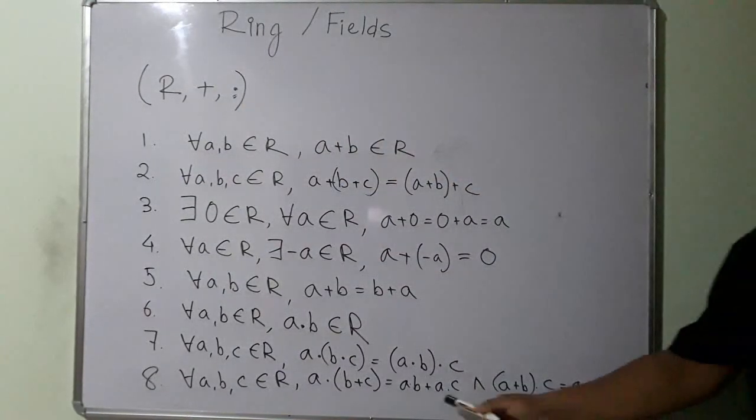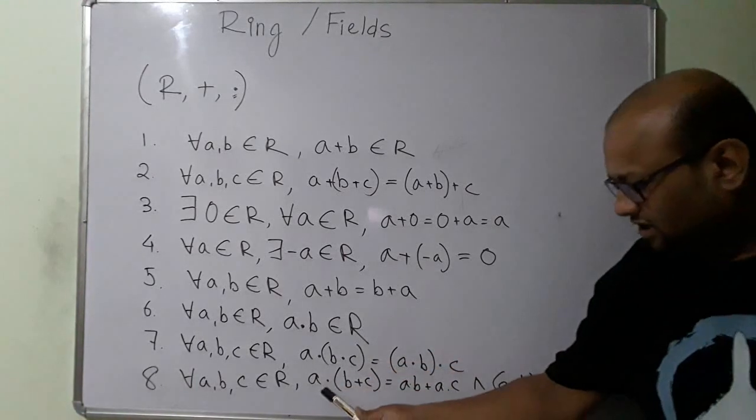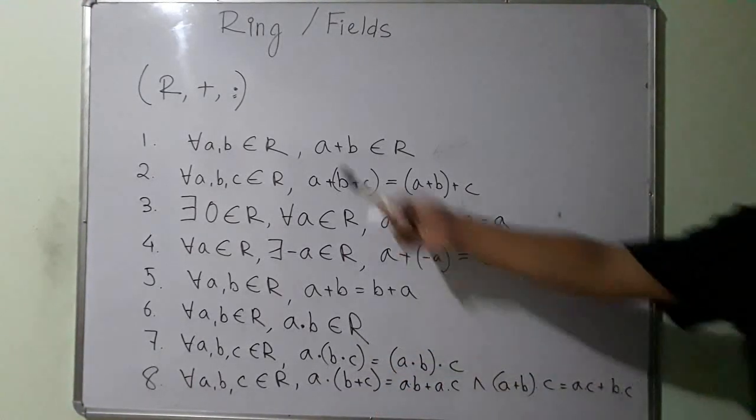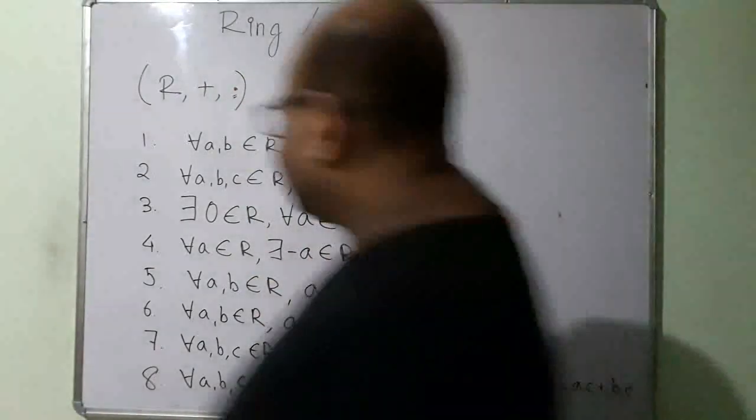Alright, this is the distributive property, where multiplication is distributed over addition. The second operator is distributed over the first. Okay, so what have I written here?